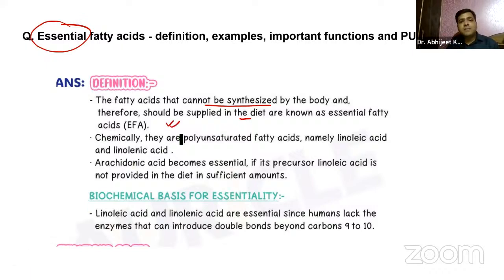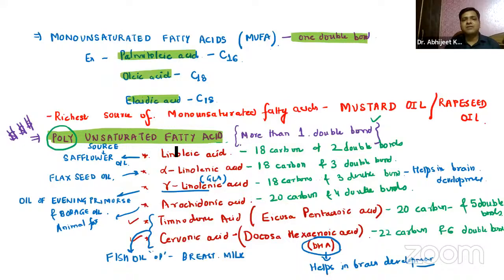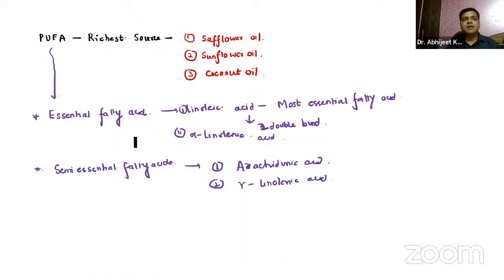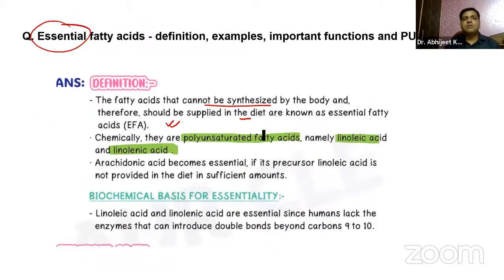And we have already known these are polyunsaturated fatty acids, linoleic and linolenic acid. We have already discussed over here. Yes, you can see the essential fatty acids. I've already told you, linoleic and alpha linolenic acid, right? So remember, arachidonic acid is semi-essential. It becomes essential if linoleic acid is not provided in the right and sufficient amounts, right?